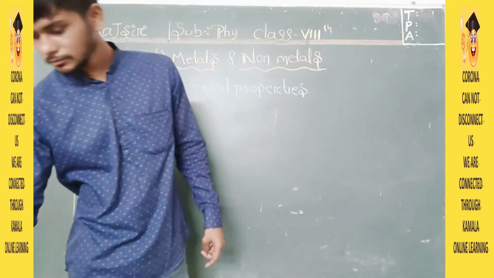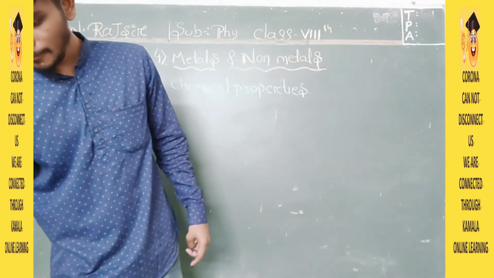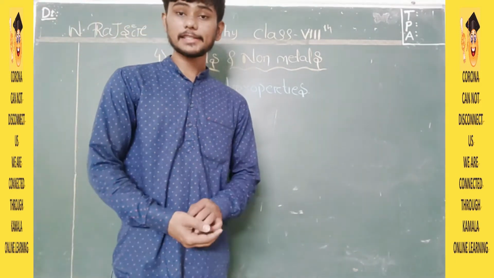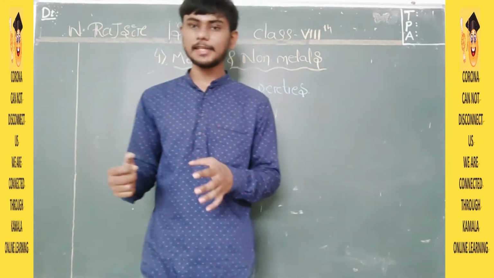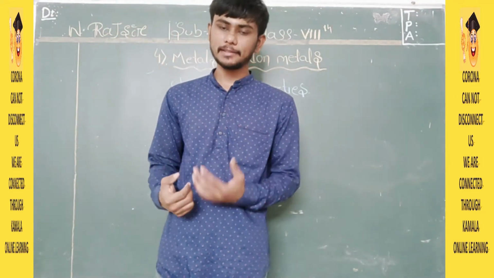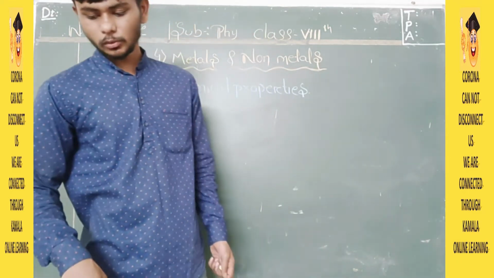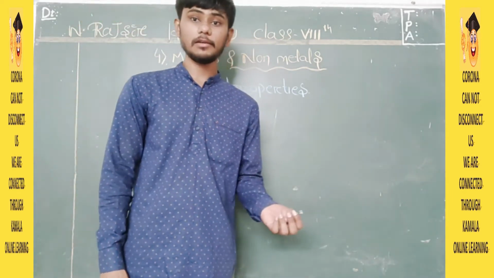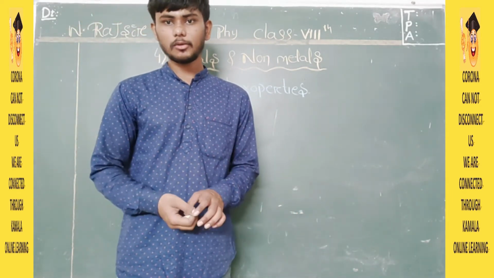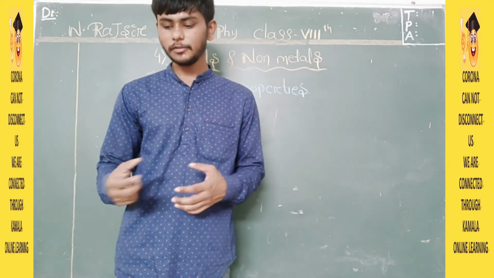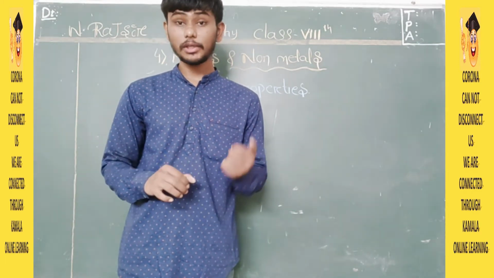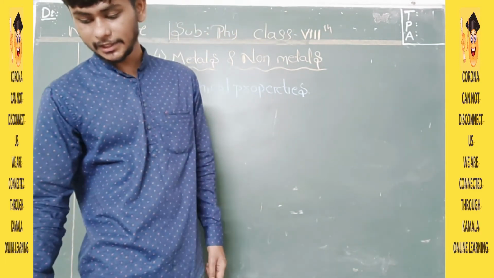Next, reaction with water. Now let us understand how metals and non-metals react with water. To do this experiment, we need sodium metal and 500 ml of water. We need a little bit of other material, which is given in your book. You can go through that, but I will tell you what exactly the reaction is.